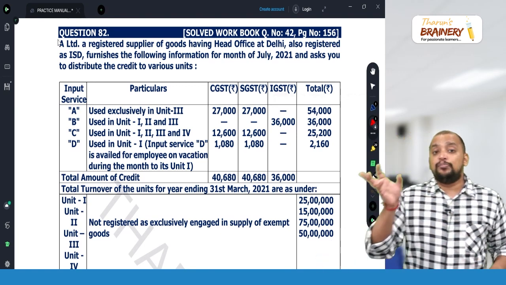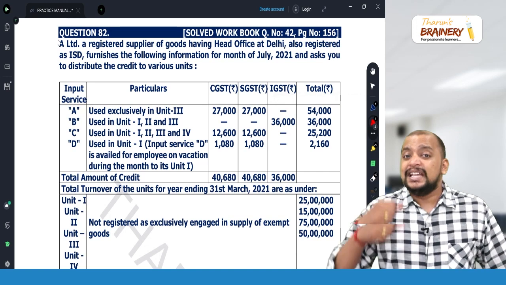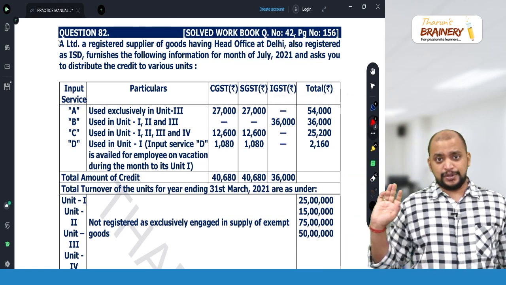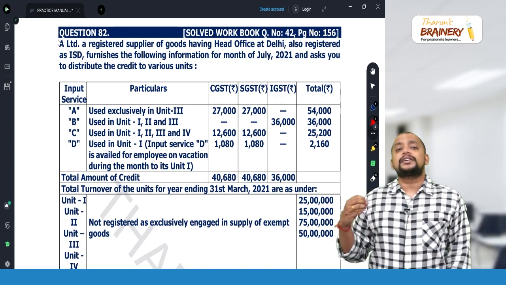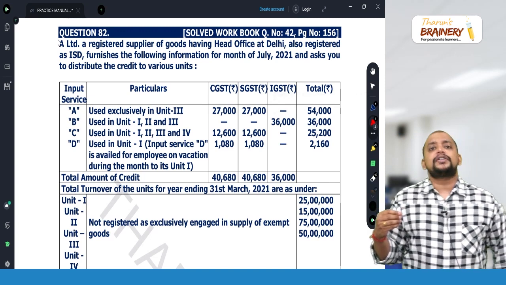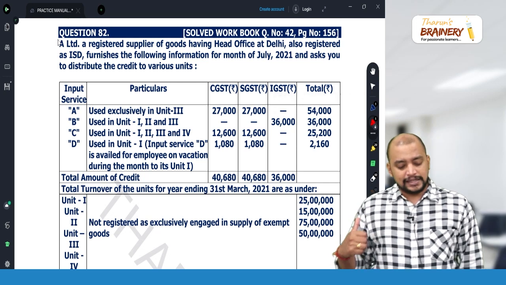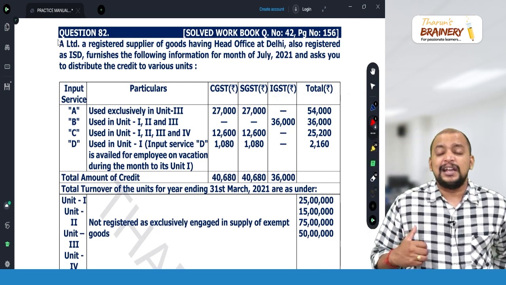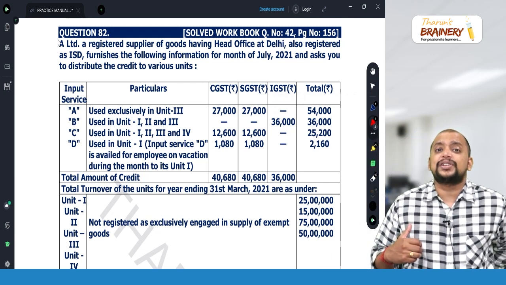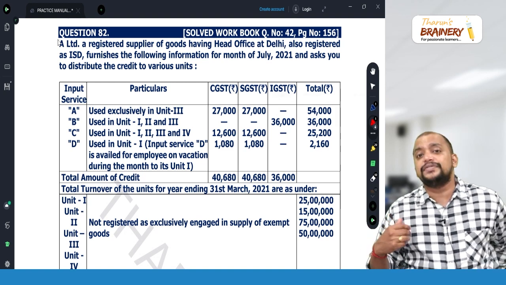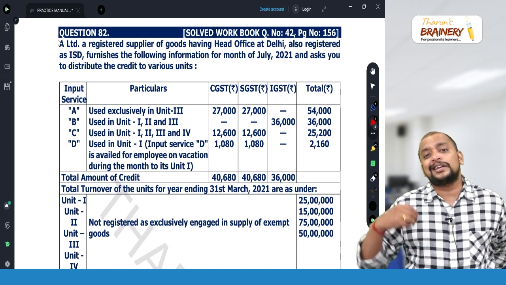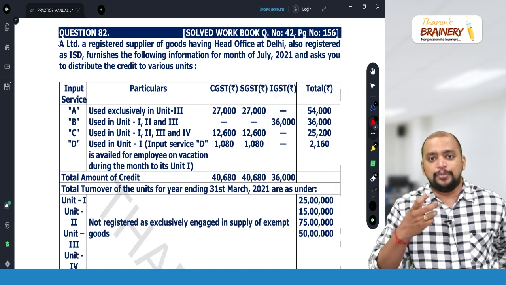Even blocked credit should be distributed, even ineligible credit should be distributed, and for whatever credit is distributed, they will be giving an ISD invoice. Then the next thing we need to see is that even if they are engaged in exempted supplies, we will still distribute the credit. The only thing is, the recipient unit will not be able to take credit.